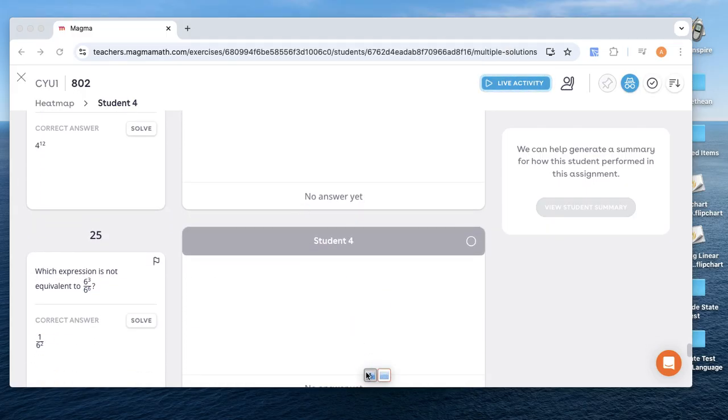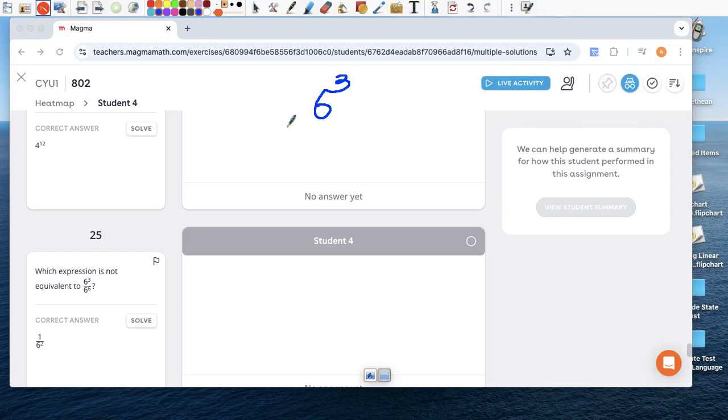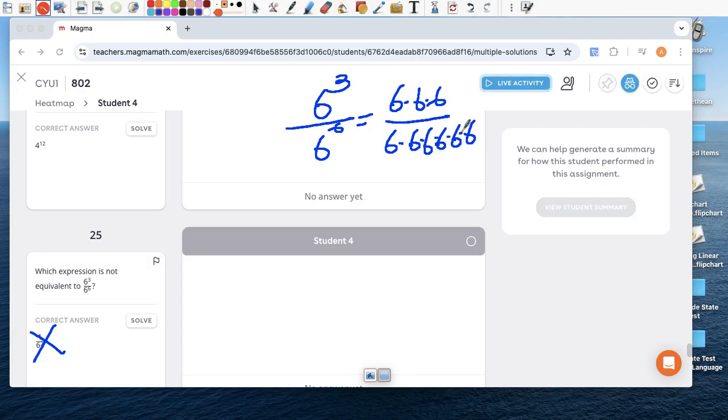Okay. 6 to the third over 6 to the sixth. The answer is incorrect, by the way. 6 to the third is 6 times 6 times 6. 6 to the sixth is 1, 2, 3, 4, 5, 6. Can we simplify? Yes, we can. 6 over 6 is just 1, again 1, and again 1. So all that in the numerator is 1 times 1 times 1, which gives me 1. At the bottom, notice that I have 3 sixes left. So let's write that in exponential form: 1 over 6 to the third power.